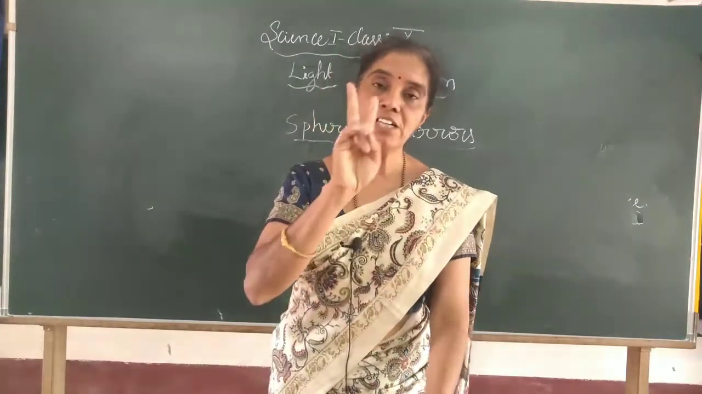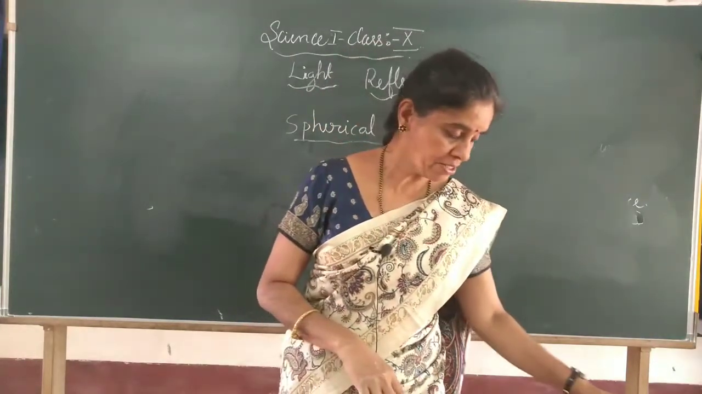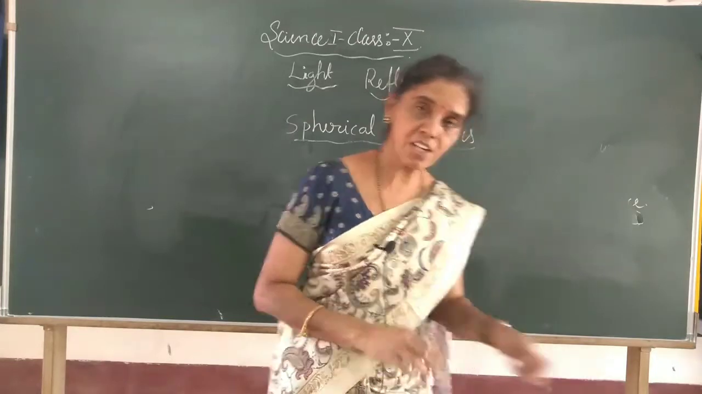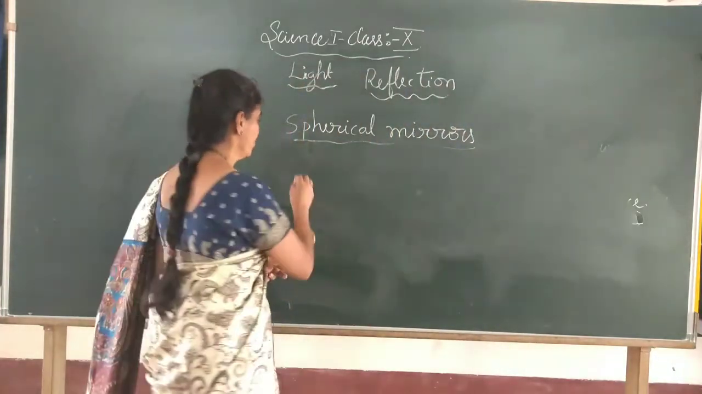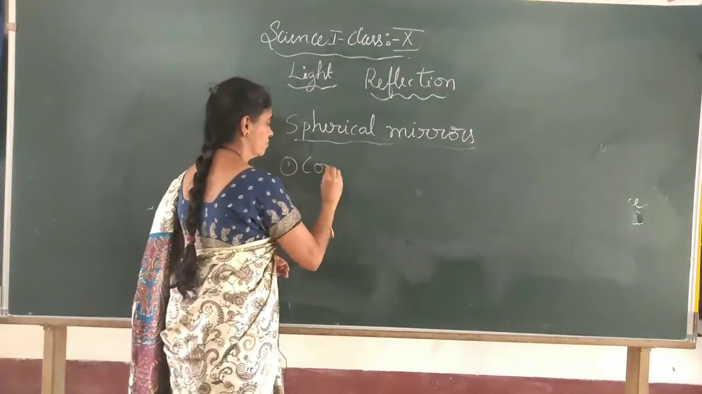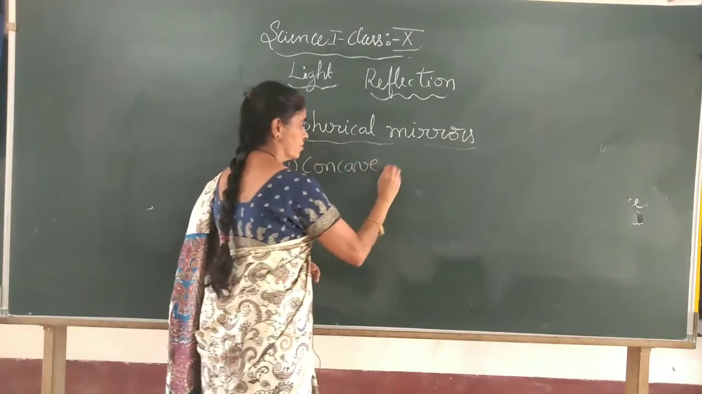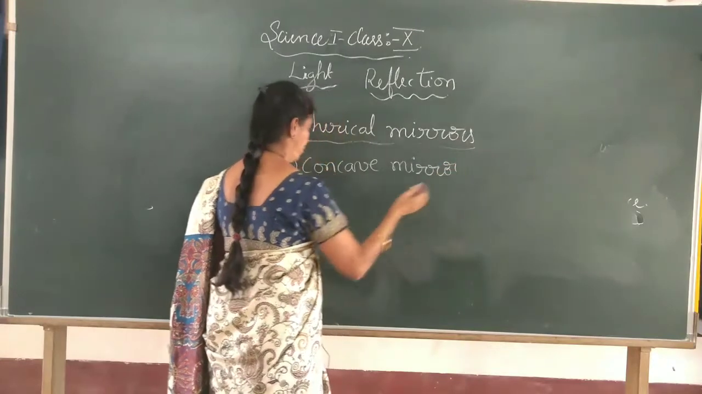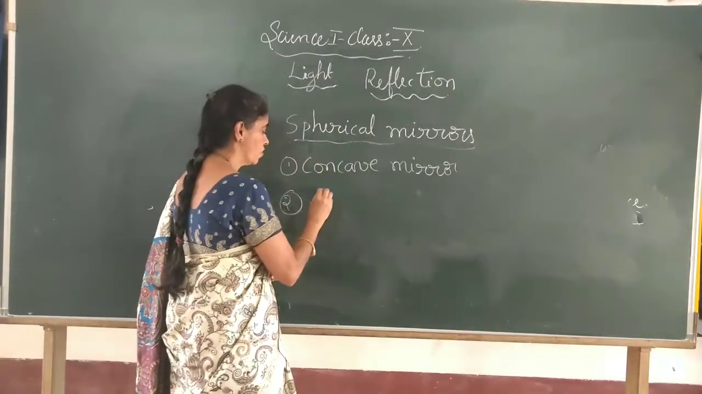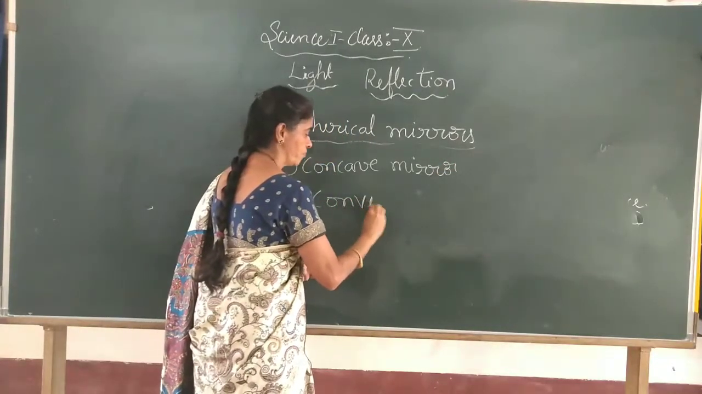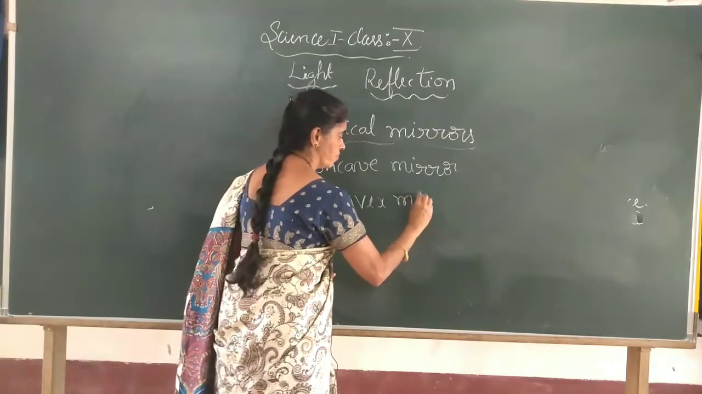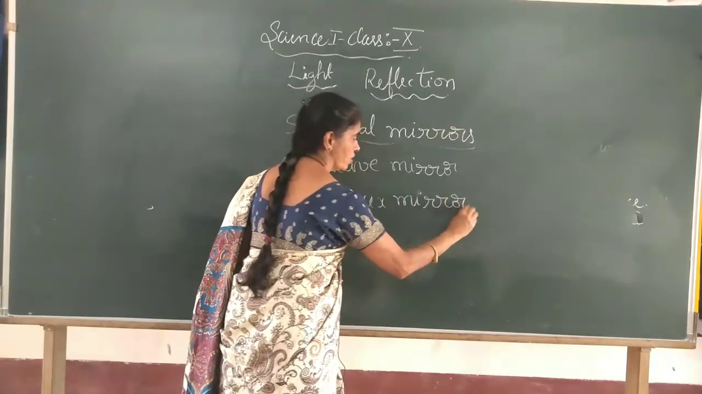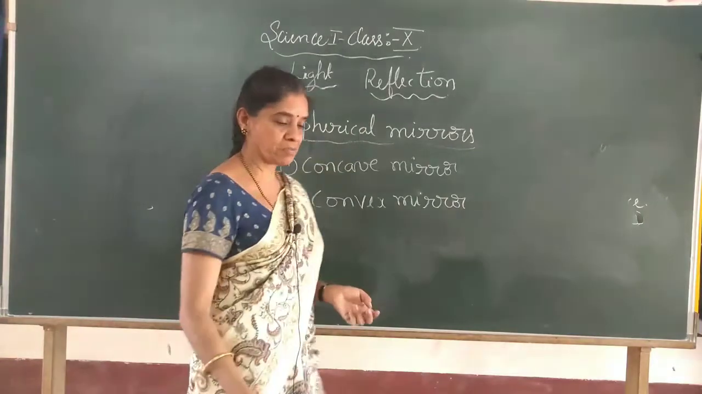Now here, depending upon the curvature, whether it is curved inside or bulged outside, there are mainly two types of spherical mirrors: the concave mirror and the second one, the convex mirror.